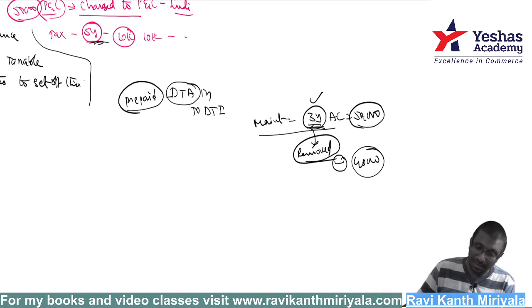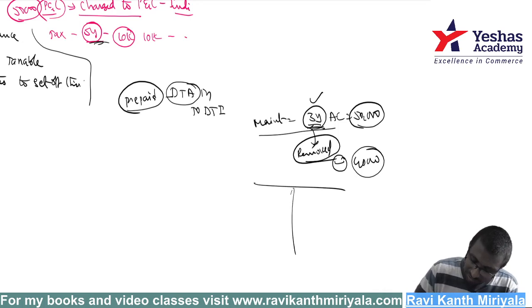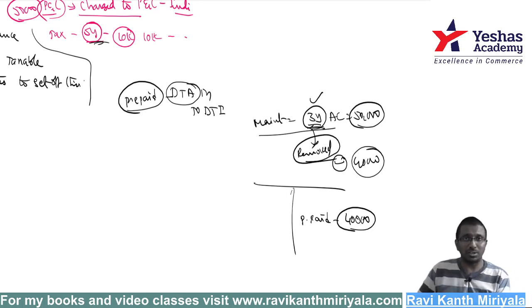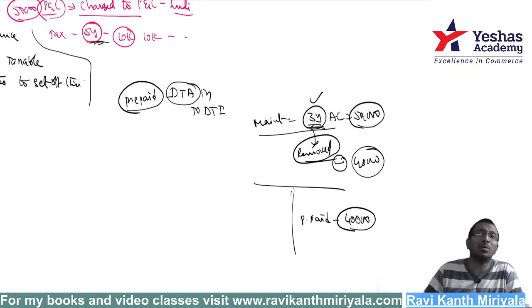In the balance sheet there is a prepaid AC maintenance of 40,000 rupees. Then what should I do in my balance sheet? Shall I keep it as prepaid? Is it useful? You went to Hyderabad or Vizag somewhere, and there it is of no use. This company is not going to come and provide you services. There are no future economic benefits from this asset, so I have to charge it to P&L.